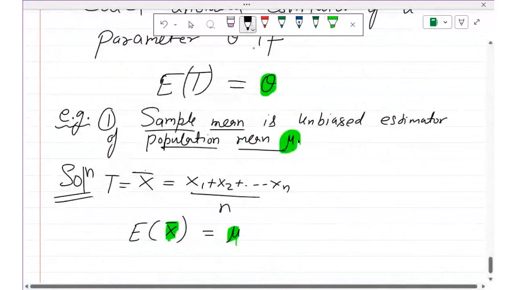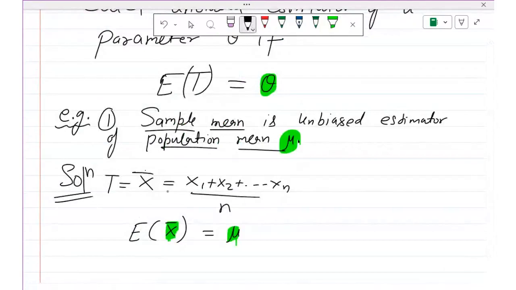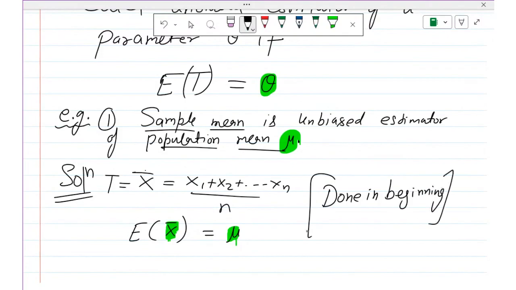If you take the expectation on both sides, you will get it same as mu. So we have done it in the beginning. Any doubt, students? So the sample mean is an unbiased estimator of the population mean.